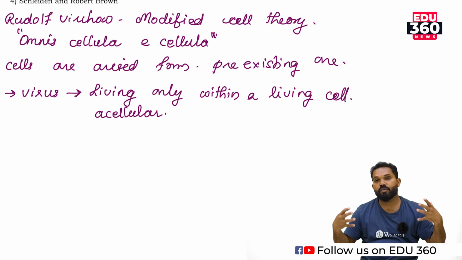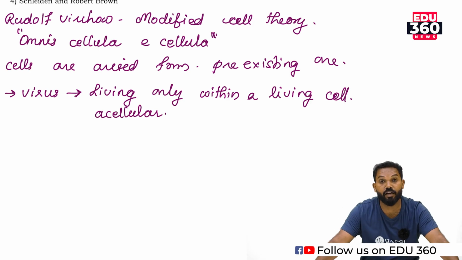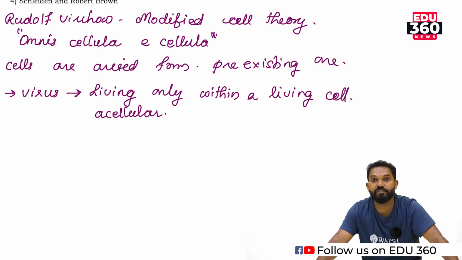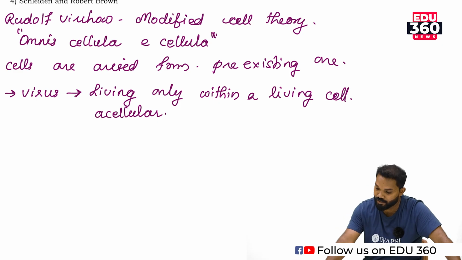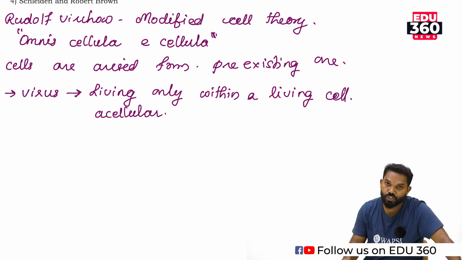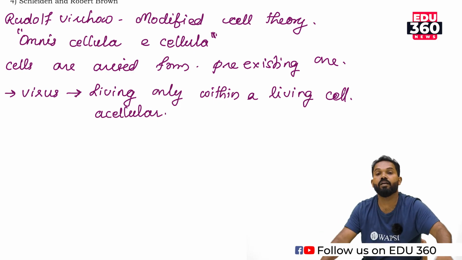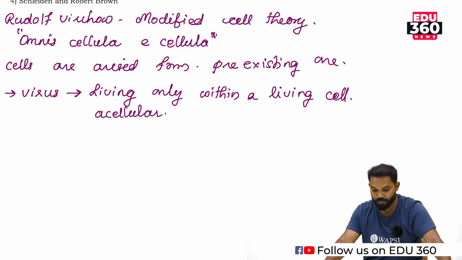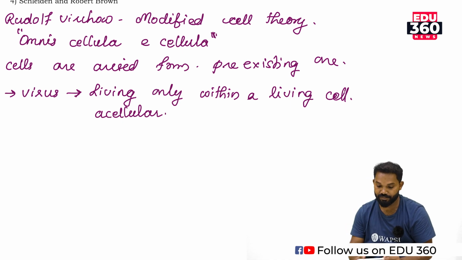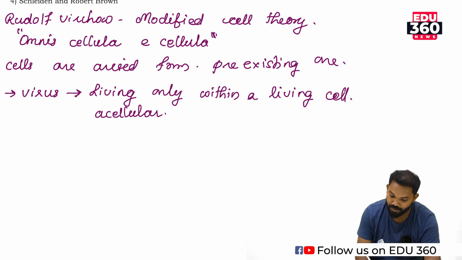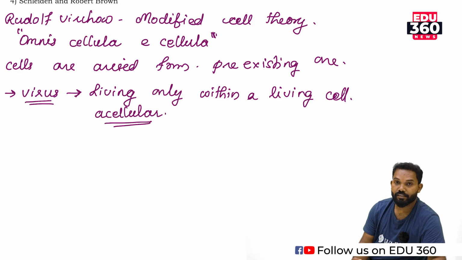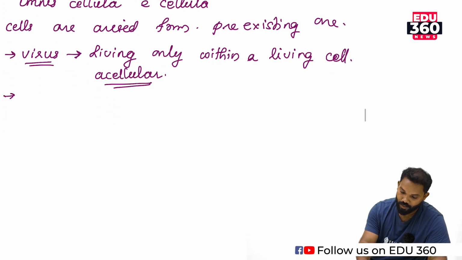But complex organisms like human beings, animals or plants have levels of organization: cells, then tissues, then tissue systems, then organ systems, then the organism. Various levels of organization are seen in different groups, but viruses are acellular. So they are exceptional to cell theory.